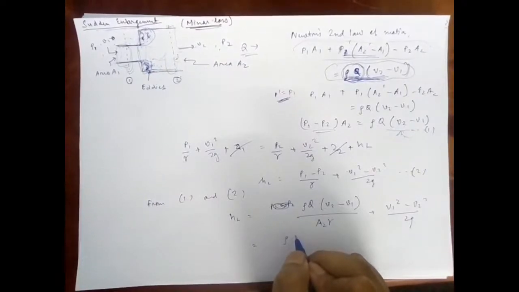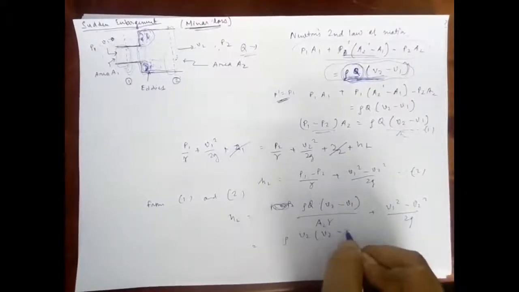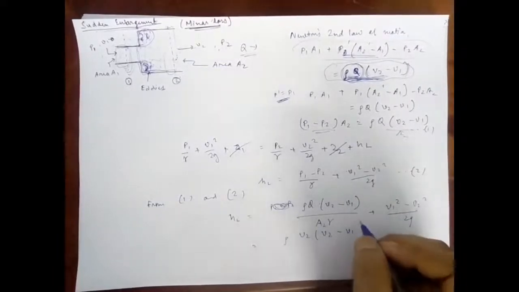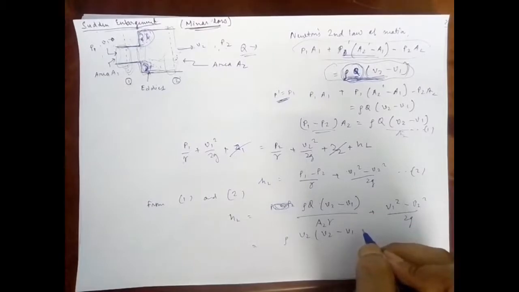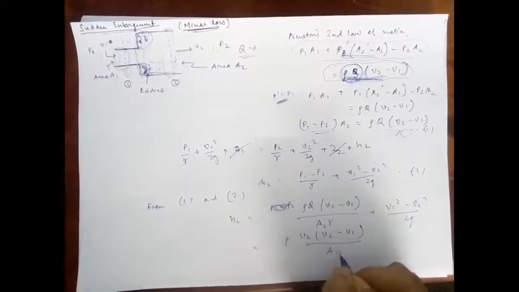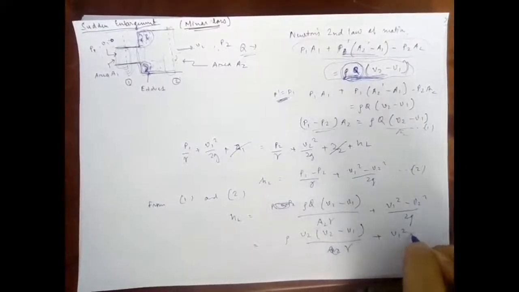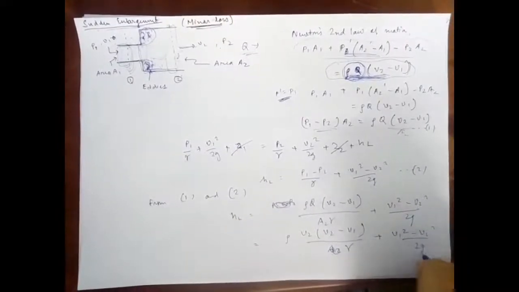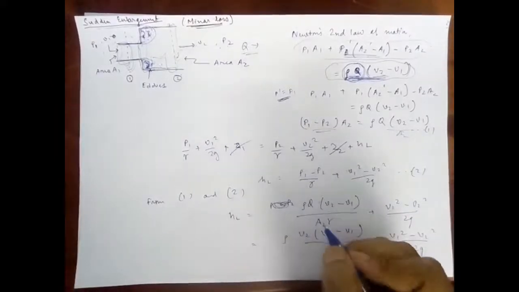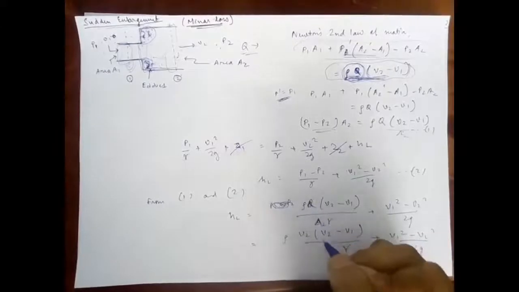Now this can be written as rho, let's multiply V2, and we get V2 times (V2 minus V1) upon gamma, plus (V1 square minus V2 square) upon 2g, because I am replacing Q upon A2.